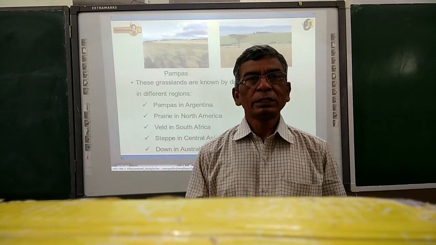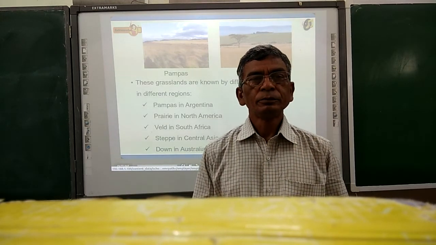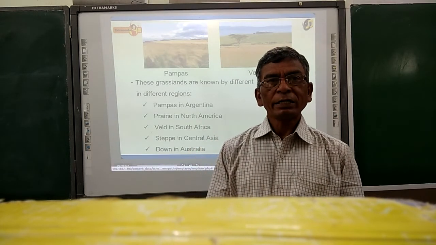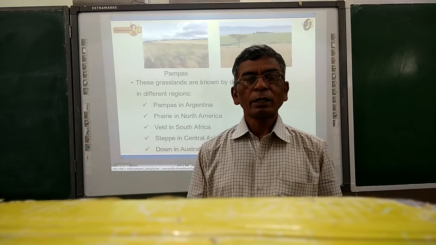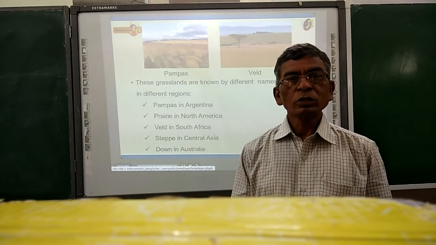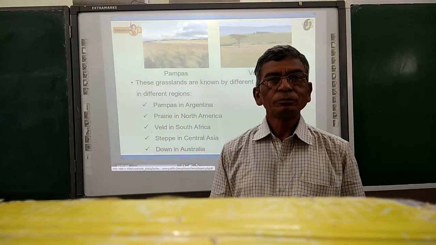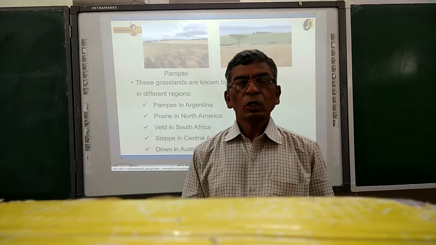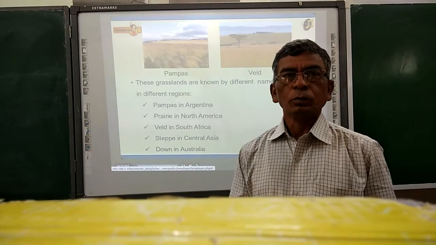In some areas the grass grows up to 3 to 4 meters in height. You can find temperate grasslands in different continents of the world: prairies in North America, pampas in South America, downs in Australia, steppes in Central Asia. So these temperate grasslands are located in different continents across the globe.